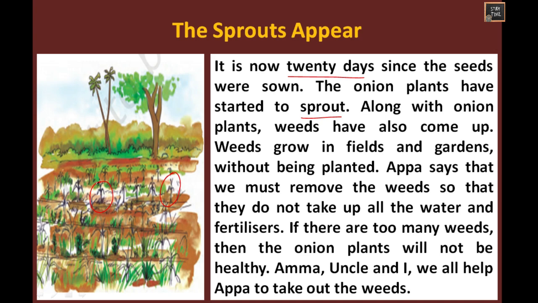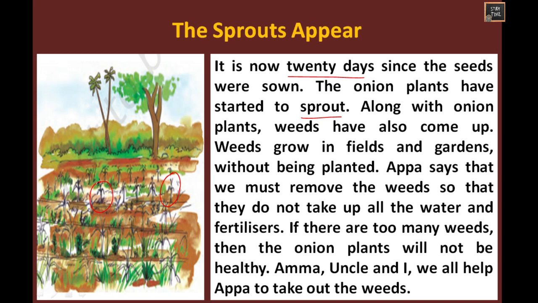If there are too many weeds, then the actual onion plants will not be healthy, because the weeds take all the water and fertilizers which we use for the onion plants.